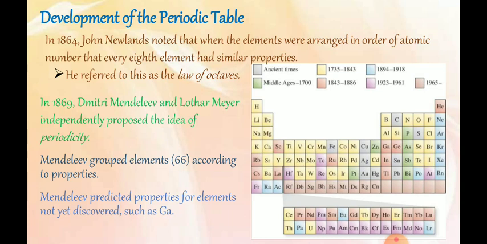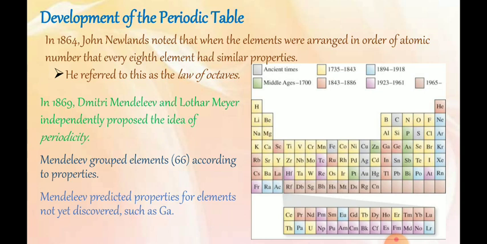And students, in the next part, in 1869 Dmitri Mendeleev and Meyer independently proposed the idea of periodicity. Both of these scientists put forward the theory, and after this Mendeleev grouped elements according to their properties.